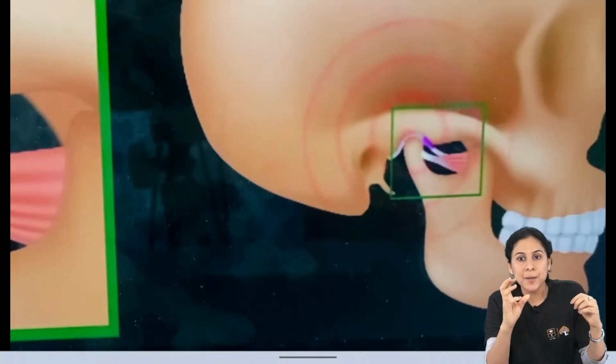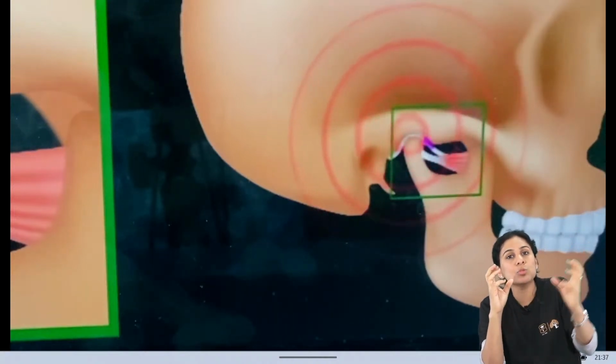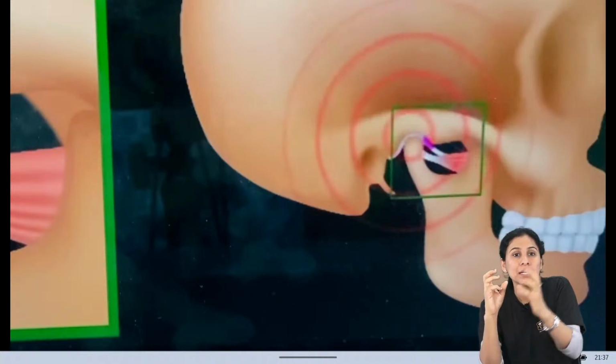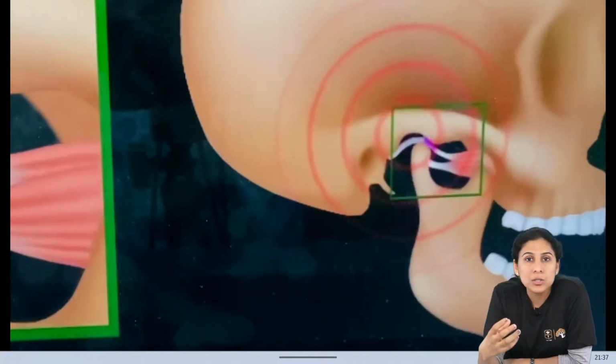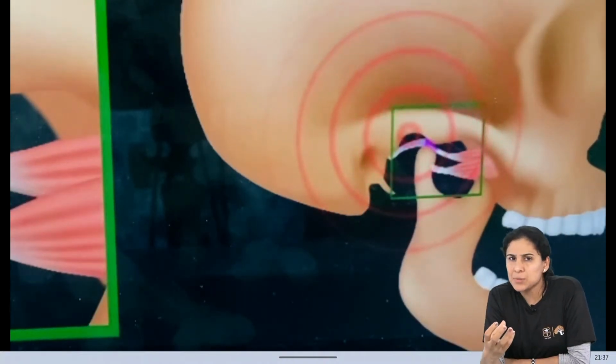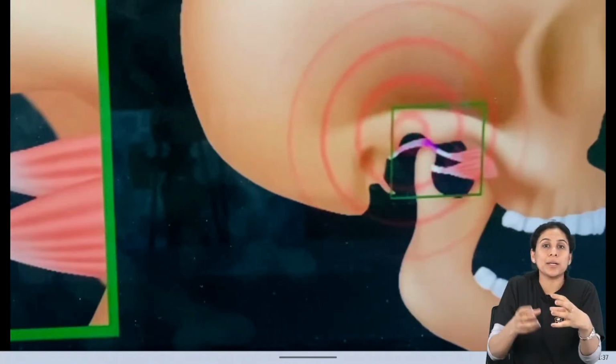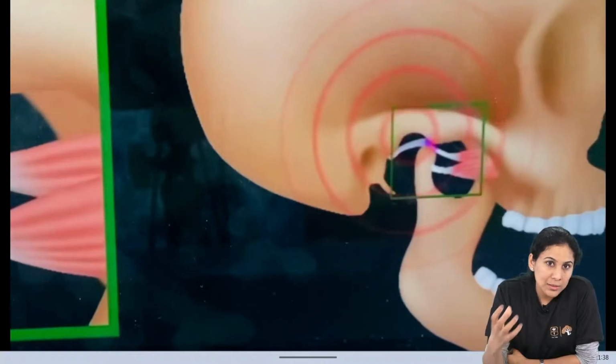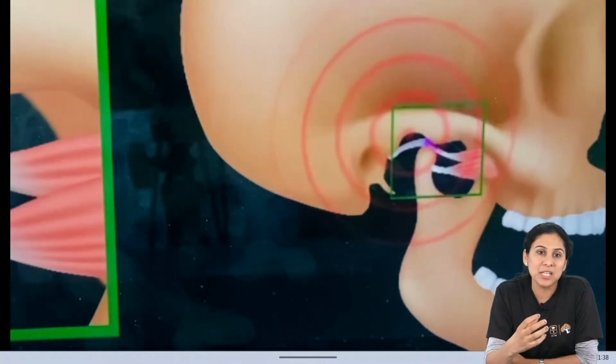It is stuck there and it is unable to move any further. It is unable to come anteriorly, so it is causing a closed lock. That is called internal derangement. Internally within the joint, there is a derangement of motion of the condyle. That is called internal derangement of condyle.